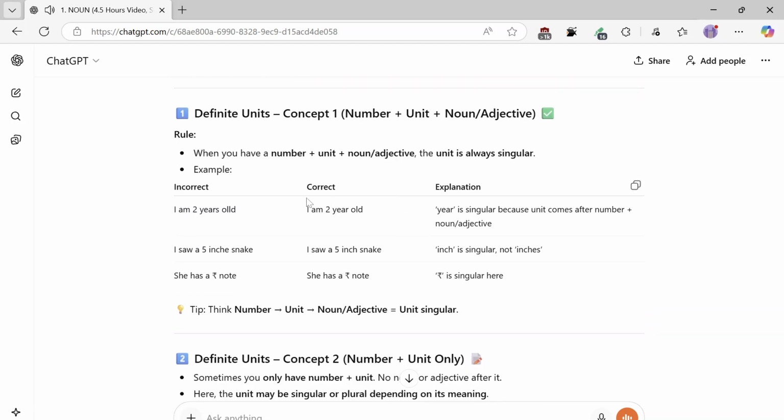Note: the unit stays singular here. Tip: think number plus unit plus noun or adjective equals unit singular. Now, definite units, Concept 2.